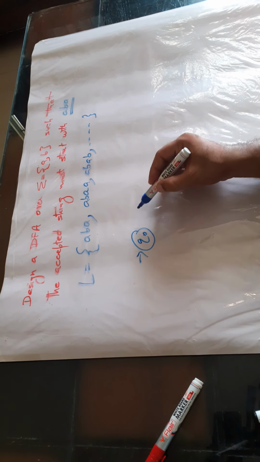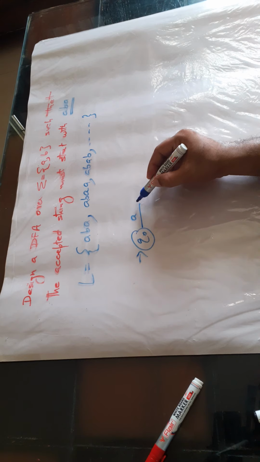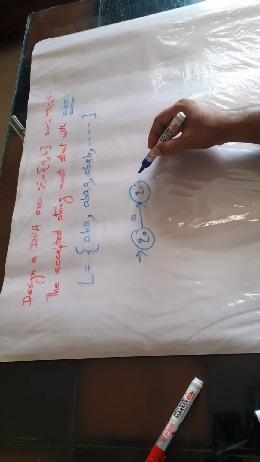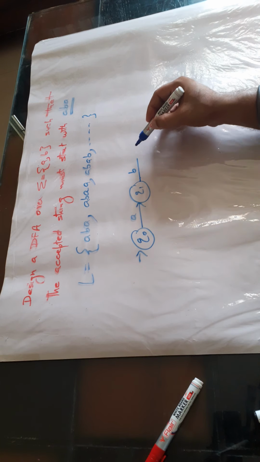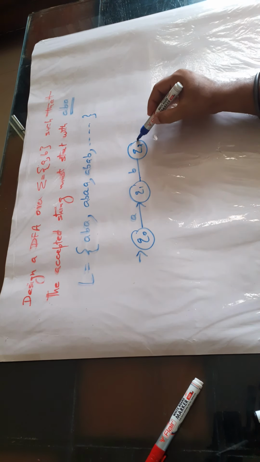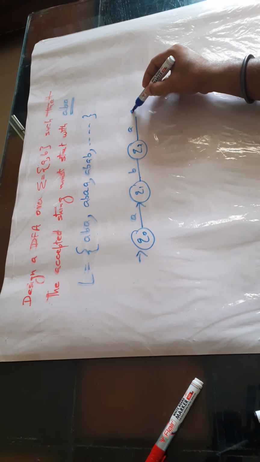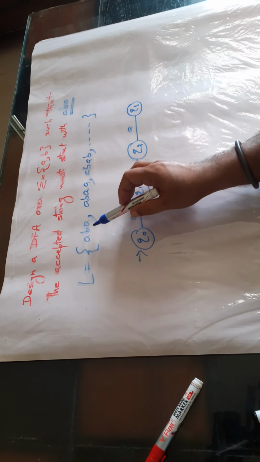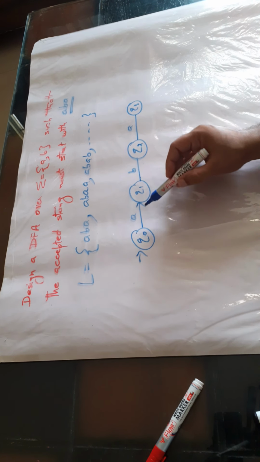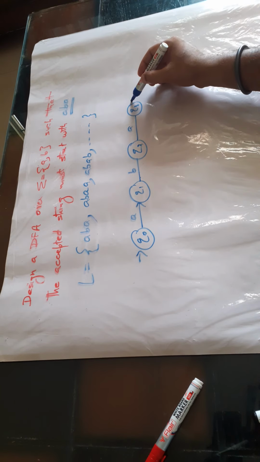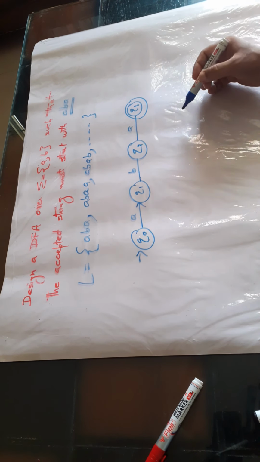It means we have initial state Q0. The first symbol is A, so we have another state Q1. Then the second symbol is B, so we have another state Q2. The third symbol is A, so we have a state Q3. So the smallest string in this case is ABA, so ABA is going to be accepted. That's why Q3 is the final state.